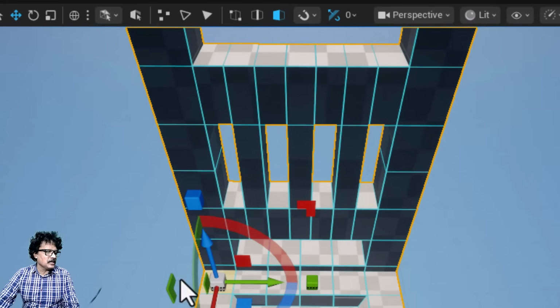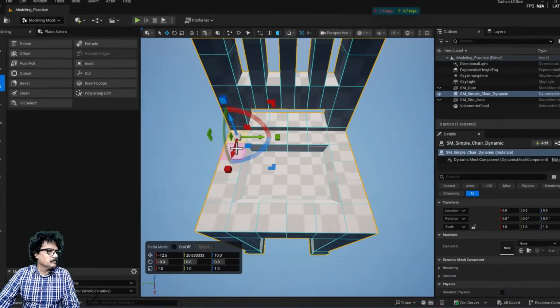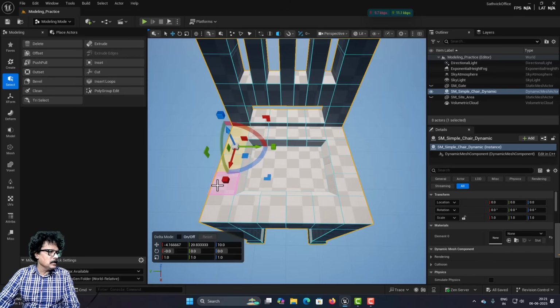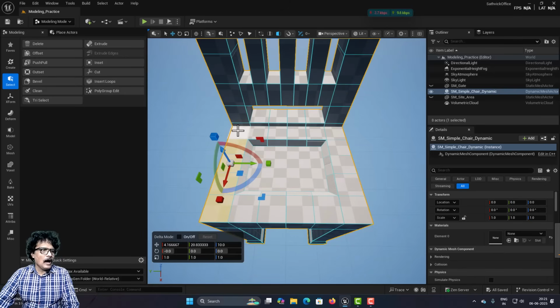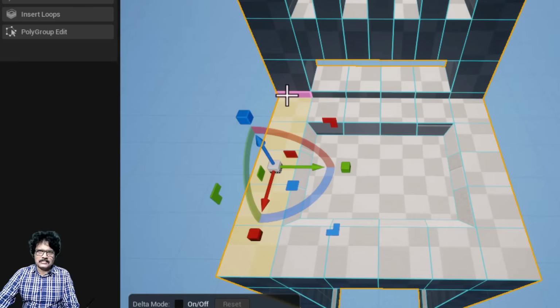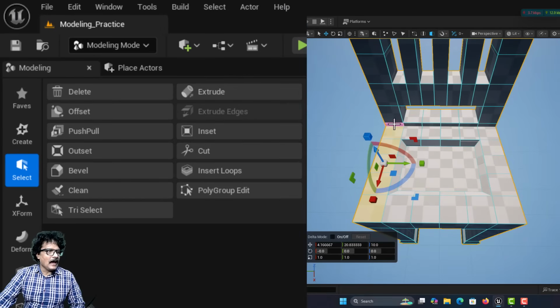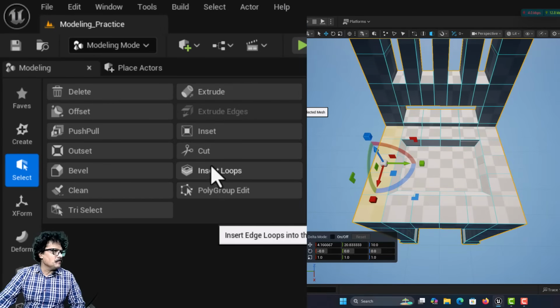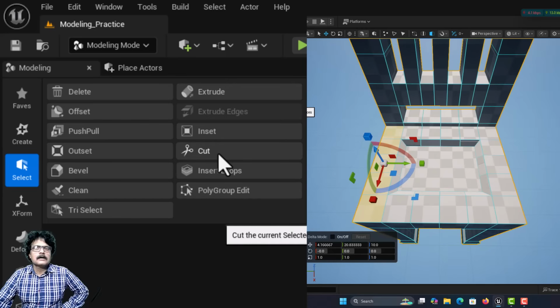Now, to explore our next tool, I will just come here and select the faces here. I am in the face selection mode. I will press shift and select 2, 3, 4 and 5, these 5 faces. Now I want to add 2 armrests, one on the left and one on the right. So, to add this armrest, I want to cut these faces in half, and we cut it earlier using the insert loops, but this time we are going to use this cut tool.